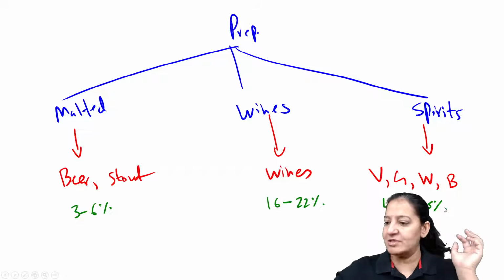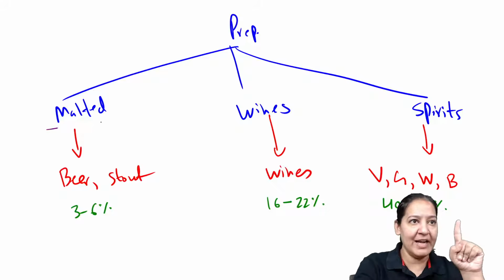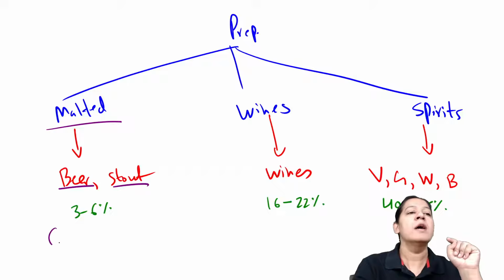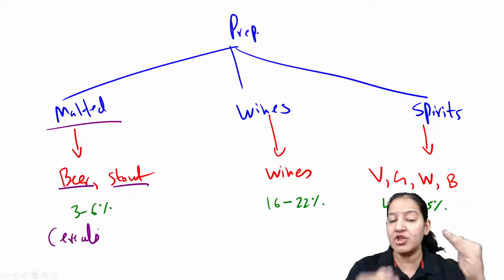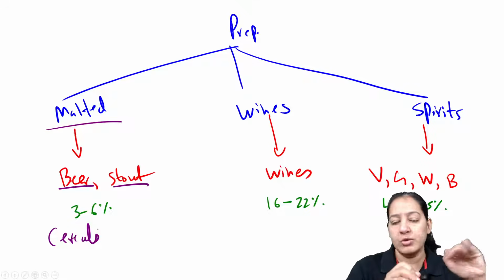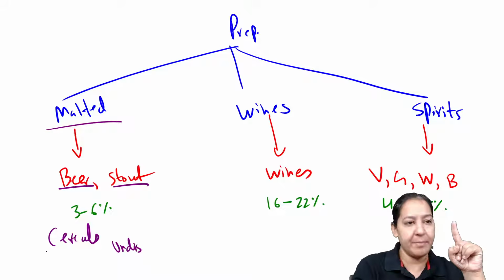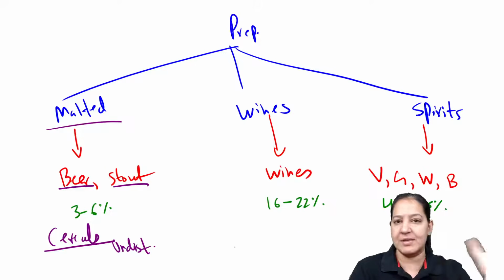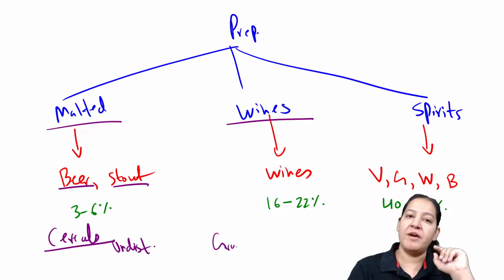Right, now tell me the difference between them. What is the basic difference between them? Malted liquors, that is beer and stouts, are prepared from cereals. The sugar present in the cereals is maltose, not glucose, and it is undistilled. It is made by fermentation of cereals, and we are not distilling it. Wines are prepared from fruit. Which fruit? It is prepared from grapes.